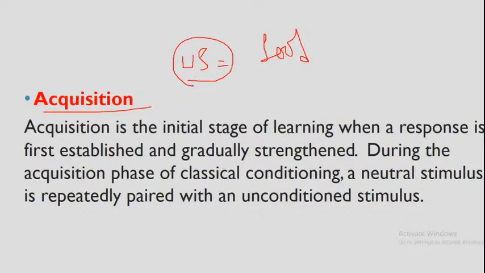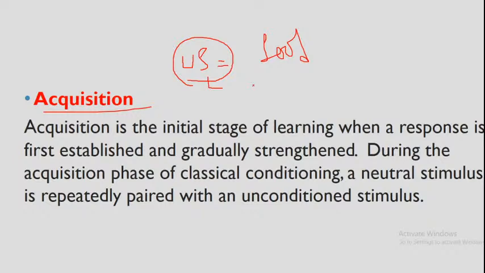So when the unconditioned stimulus is repeatedly paired with the conditioned stimulus, repeatedly paired, because not only one day, not only 2 days, this combination is presented frequently. I just told you in the previous slide that the unconditioned and the conditioned stimulus are both presented in front of the dog on frequent days, right?